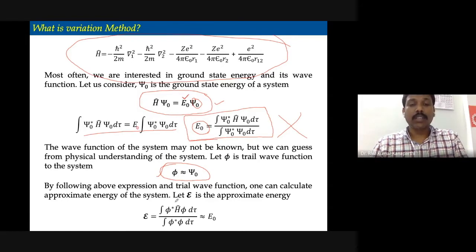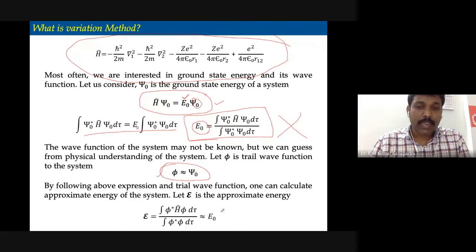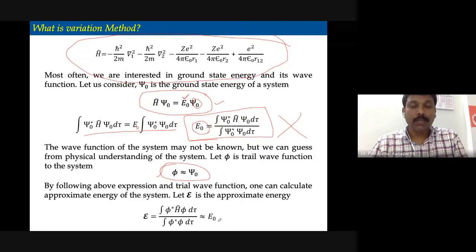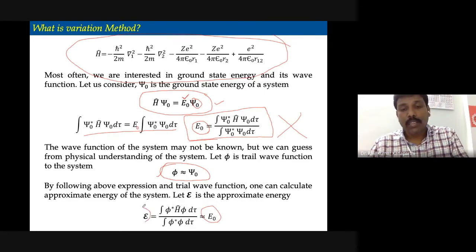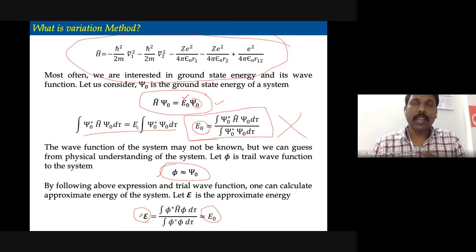This guessed wave function you can plug in, and then you can evaluate the energy. Certainly this will not be the exact energy of the ground state of the system. Definitely it will not be exactly the same, but it will be something else. So I call that particular energy script E. What is script E? Script E is the approximated energy of the system, which is computed based on the guessed wave function, or the trial function.